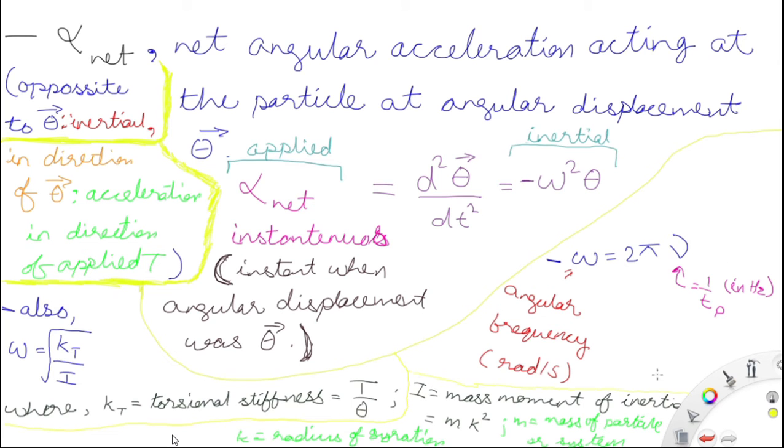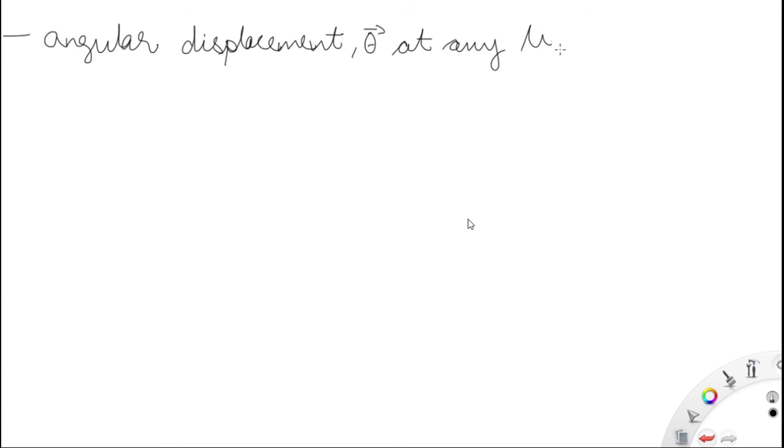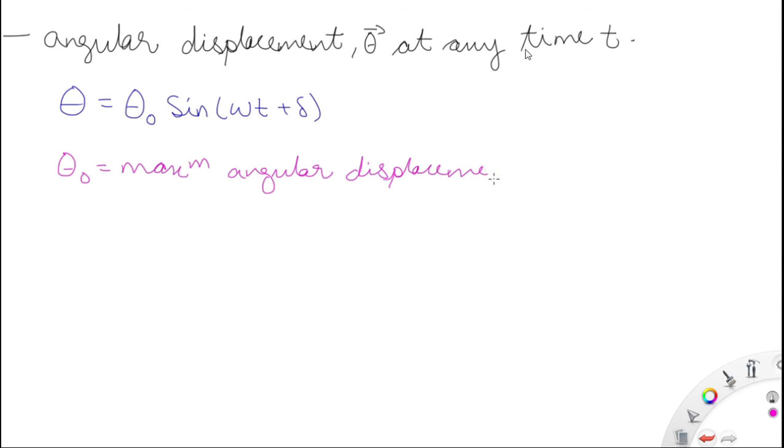Okay, now the time period Tp is in seconds. Time period is the time to complete one oscillation, one complete oscillation. So Tp is in seconds and theta is in radian. Angular displacement theta at any instant, when time was t.